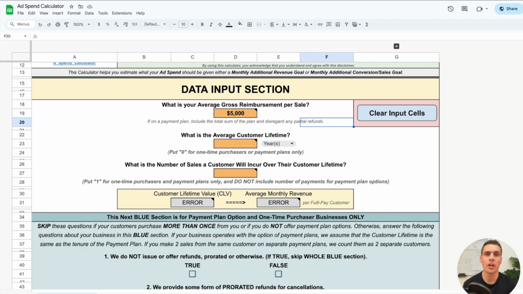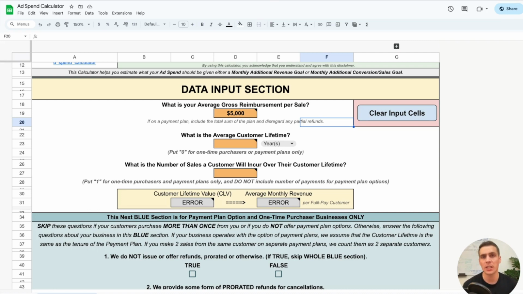If you sell a software and someone pays you one time for that for $500, they might use that software like Photoshop for the next 5 years. That doesn't mean that your customer lifetime is 5 years. It means that your customer lifetime is just that one time that they bought from you. Maybe they'll buy something else later.